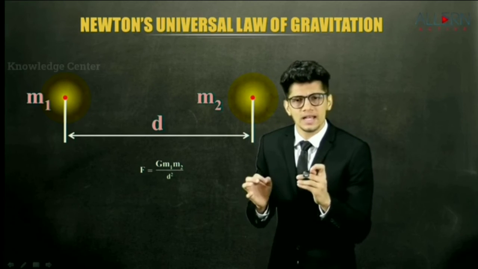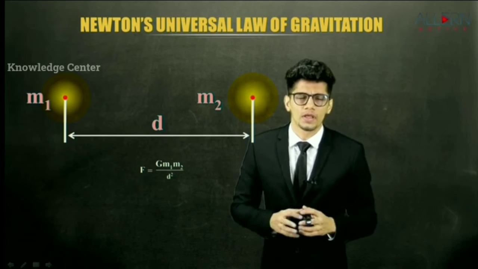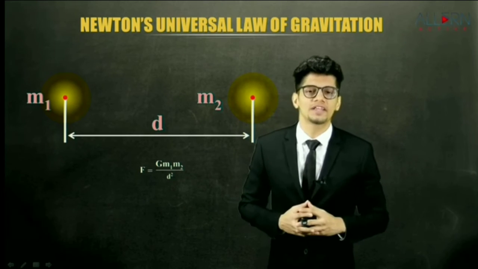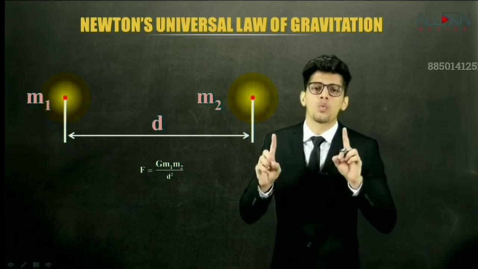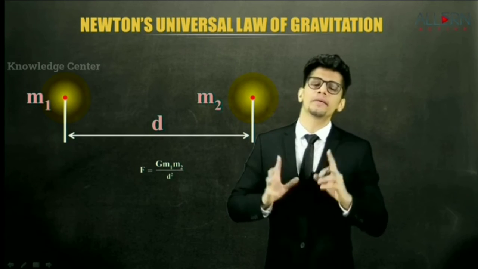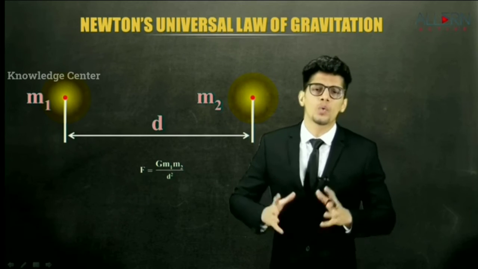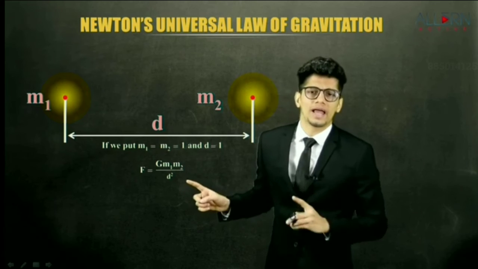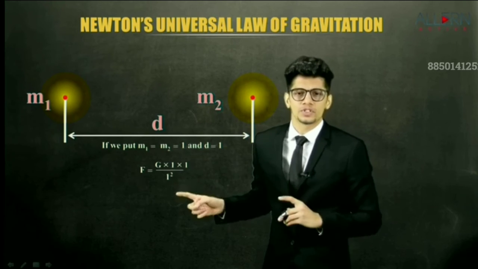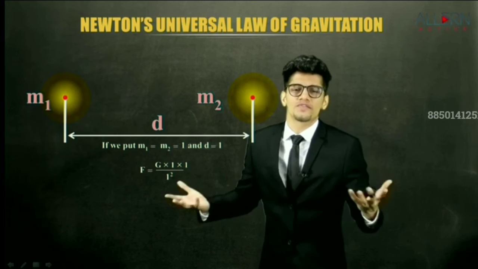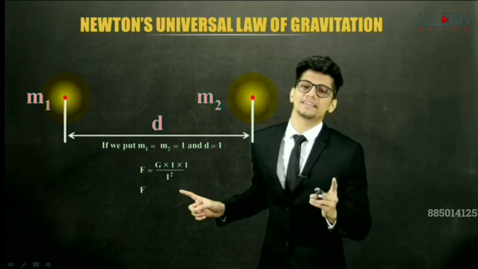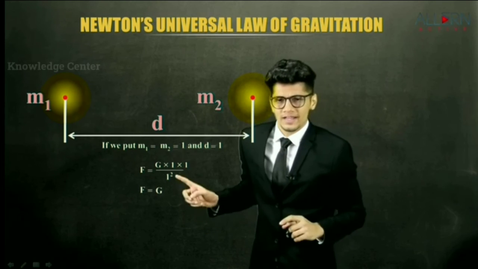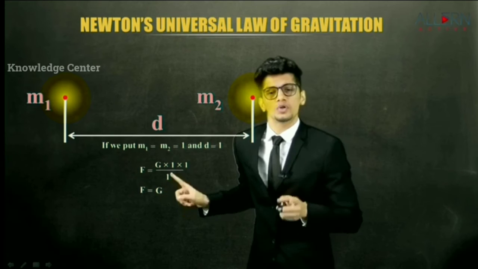But to understand universal constant of gravitation, to define universal constant of gravitation, we'll use everything as 1. That means the masses to be 1 kg and the distance to be 1 meter. Now, let's see this. We'll use m1 and m2 as 1 and even d as 1 and substitute it. So we get 1 into 1 upon 1 square, which is obviously 1. So what we obtain is F is equal to capital G. What does this mean? This means that universal constant of gravitation is equal to the force of attraction.